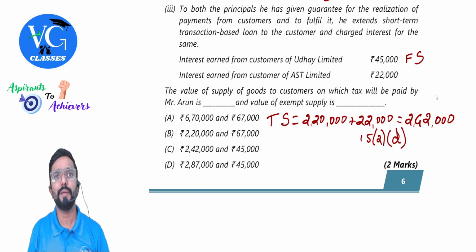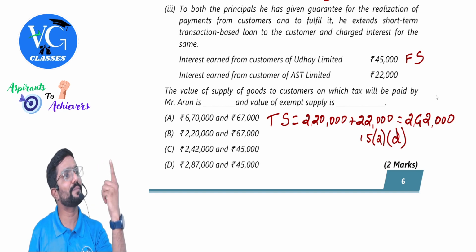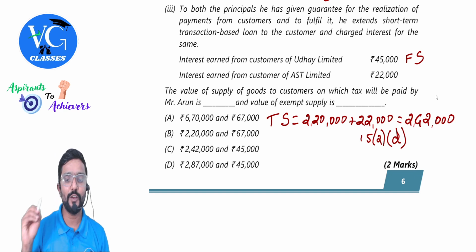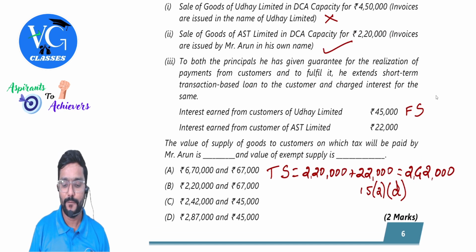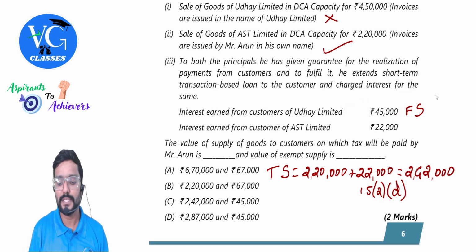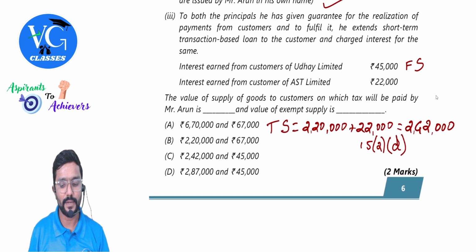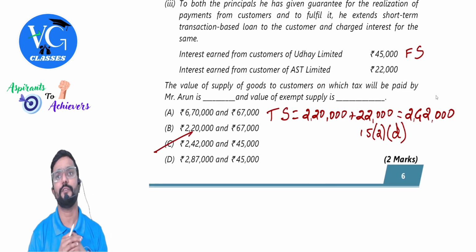If there is a delay in payment, and the supplier is charging interest, late fee or penalty, it should be added to the value of supply. Okay, sir. And the value of exempt supply will be how much? The value of exempt supply would be 45,000, because this is a separate supply, which would be exempt. So the answer is 242 and 45.